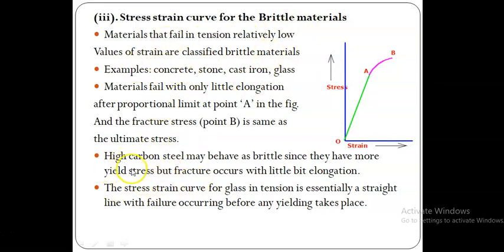Sometimes high carbon steel may behave as brittle since it has more yield stress, but fracture occurs with a little bit of elongation. The stress strain curve for glass in tension is essentially a straight line with failure occurring before any yielding takes place. Yes, glass has only the straight line part.